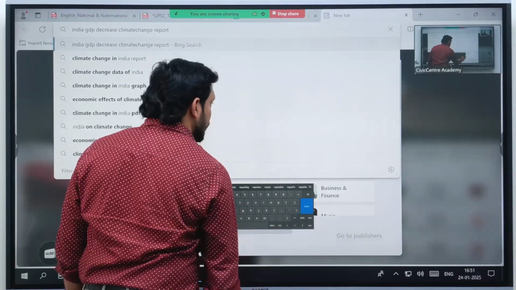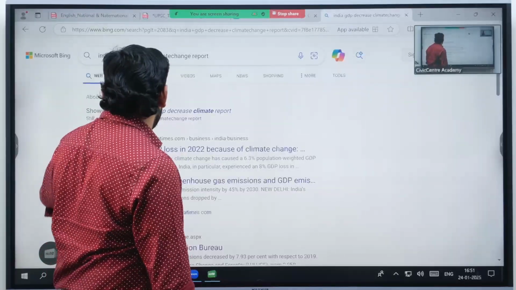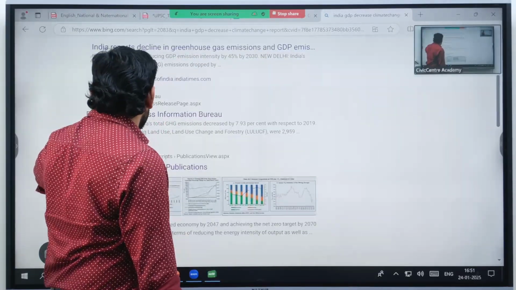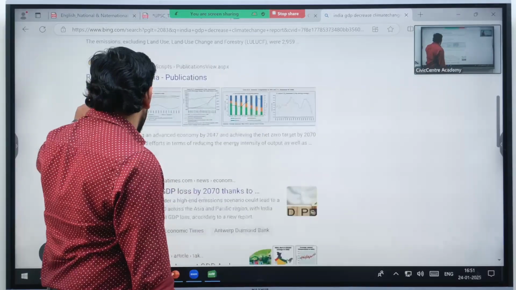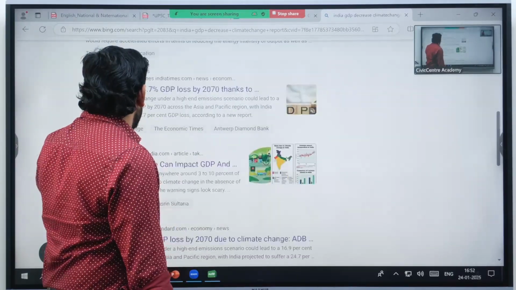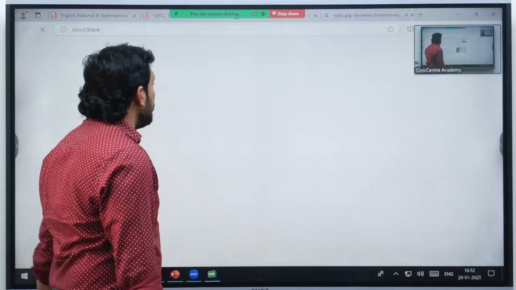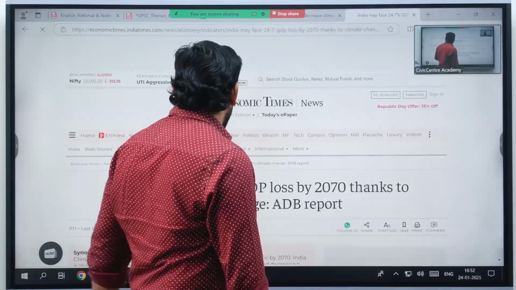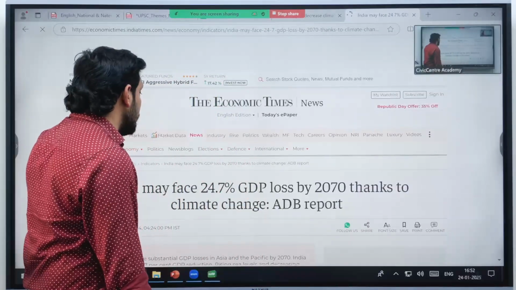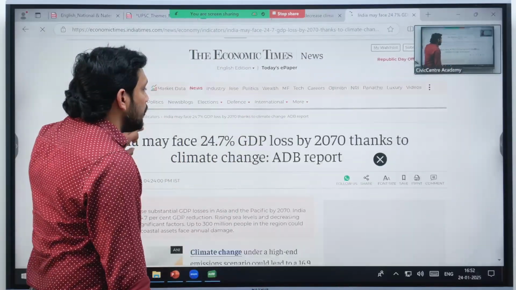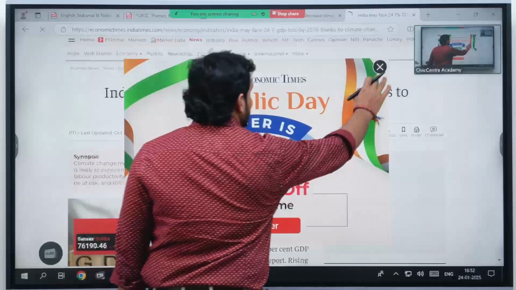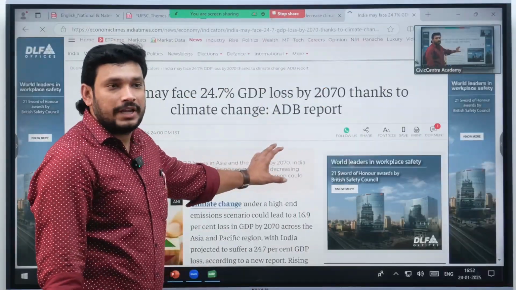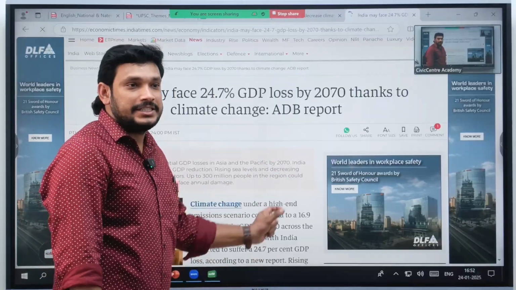Because they ask direct questions from reports, right? This is October 2024. What have they given? India may face 24.7% GDP loss by 2070 thanks to climate change. This report was published by the Asian Development Bank.